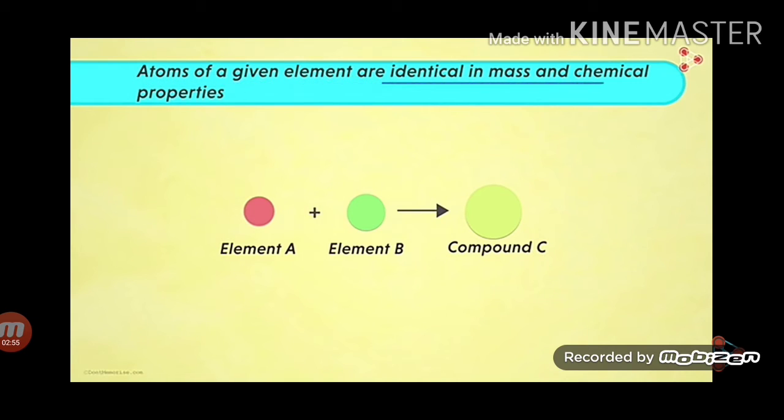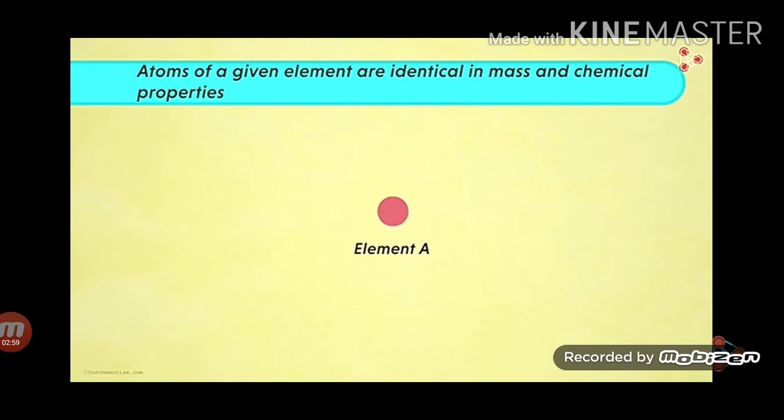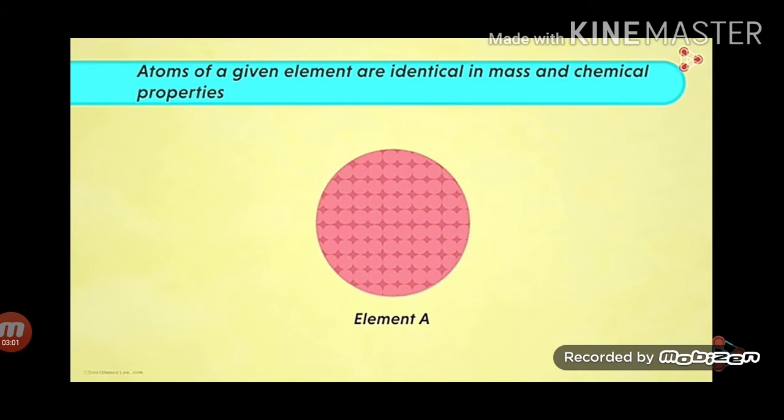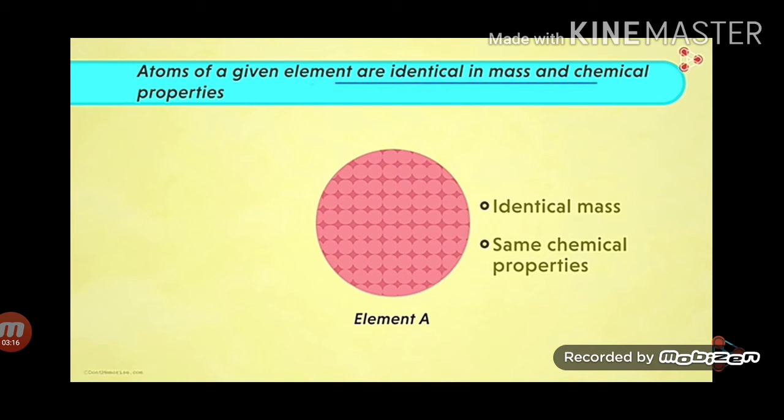The other postulate is: atoms of a given element are identical in mass and chemical properties. When we zoom into element A, we see that element A is made up of the same kinds of atoms. They have identical mass and the same chemical properties.